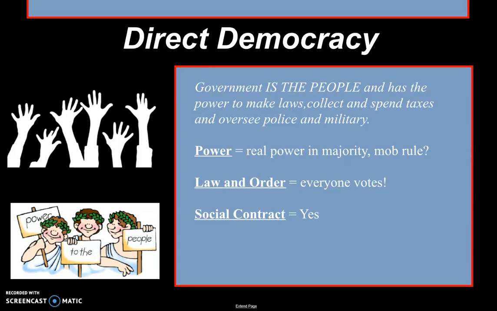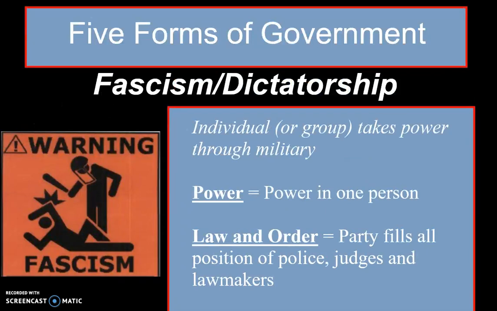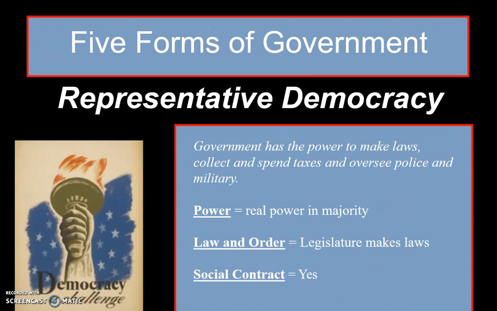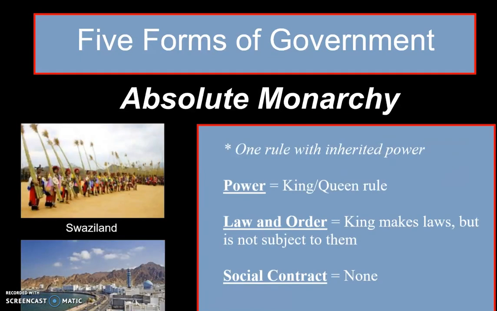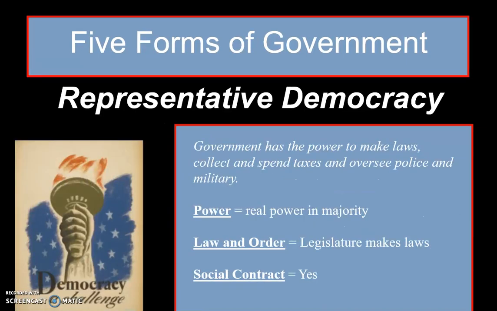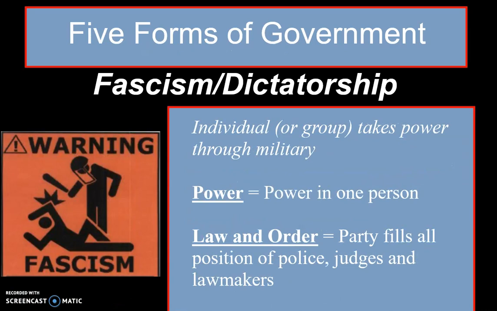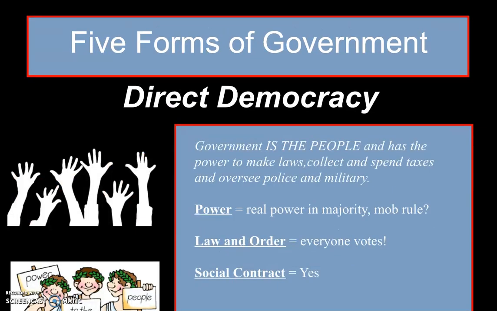Okay, so our 5 types of government there, we have direct democracy, fascism dictatorship, oligarchy, representative democracy, and absolute monarchy. So we need to be familiar with all 5, as well as some of the benefits and drawbacks of each. So absolute monarchy, representative democracy, oligarchy, fascism dictatorship, direct democracy. Those are the 5 you need to know.